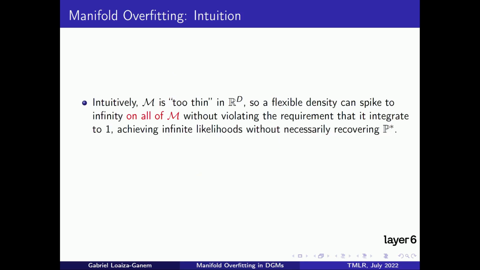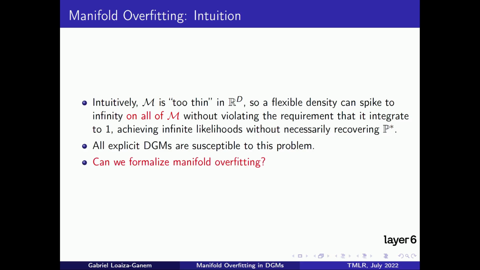Since the manifold is infinitely thin in ambient space, it has Lebesgue measure 0, it is possible to send densities to infinity along the entire manifold without violating the requirement of the density integrating to 1. This would clearly be impossible if the dimension of the model was correctly matched to that of P star, and this is also why manifold overfitting happens. Note that manifold overfitting is a very general problem and will affect any high-dimensional model based on maximizing likelihoods.